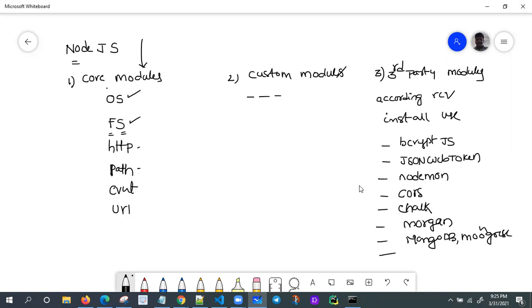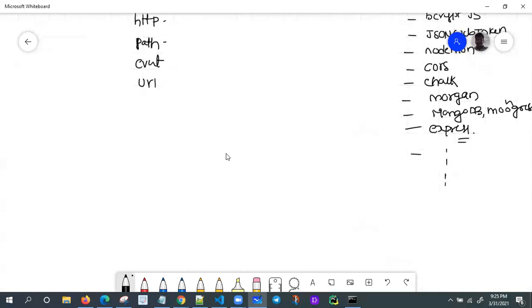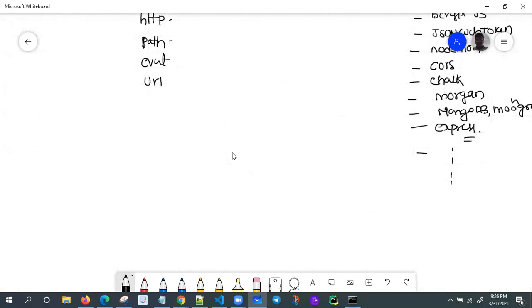Along with this, I'm going to use Express. Most important is Express, and I'll tell you why we require Express and all these things. Plenty of packages and modules I'm going to use as third-party modules. So I'll ask you one question: why do we require third-party modules? Let's understand with a small example.